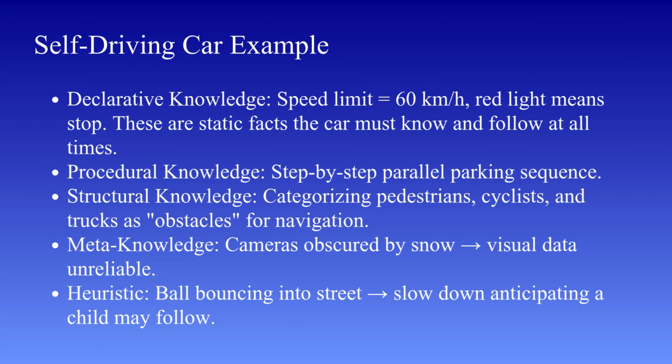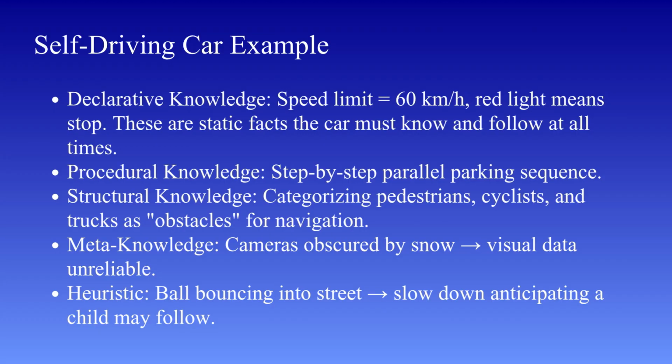Next is meta knowledge. This helps the car evaluate the reliability of its own data. For example, if the car detects that its cameras are covered with snow or dirt, it knows that visual data may not be reliable. So, it may rely more on other sensors like radar or LiDAR. This awareness about the quality of its own knowledge is meta knowledge.